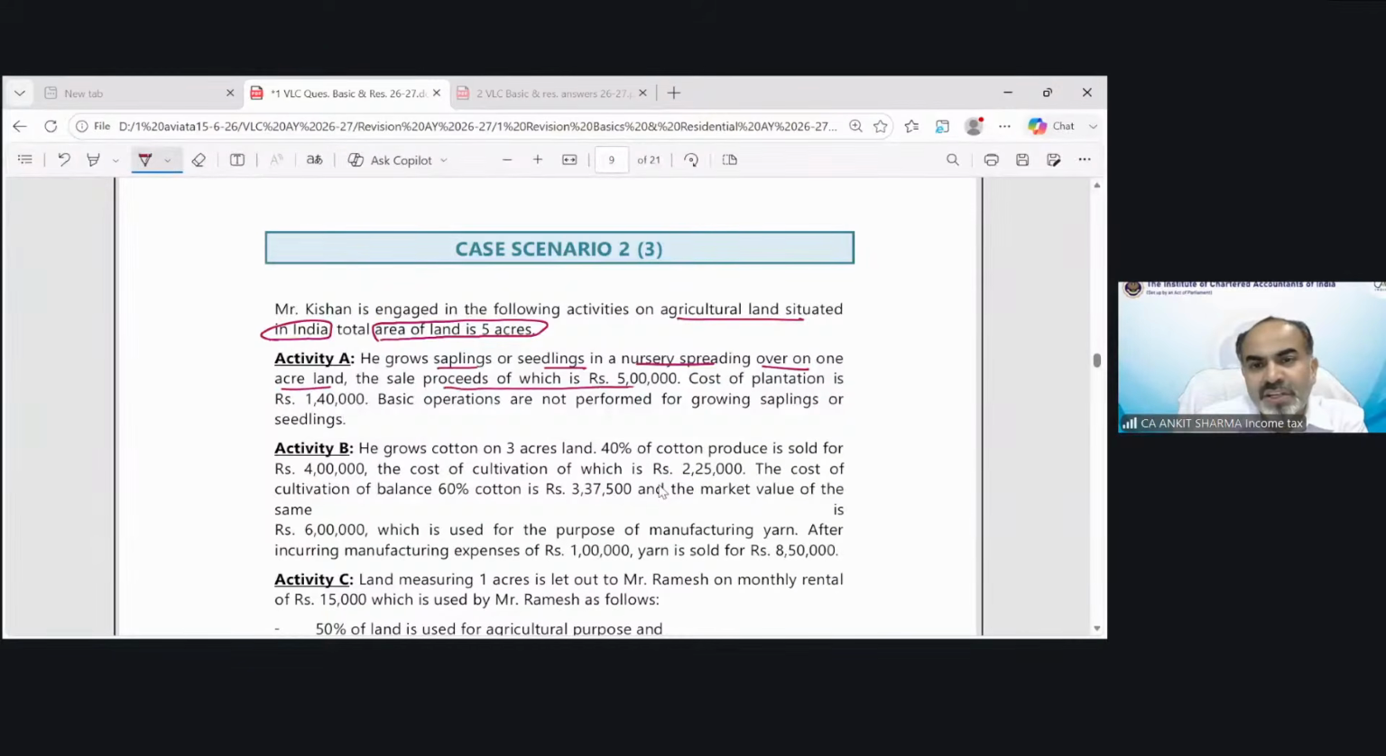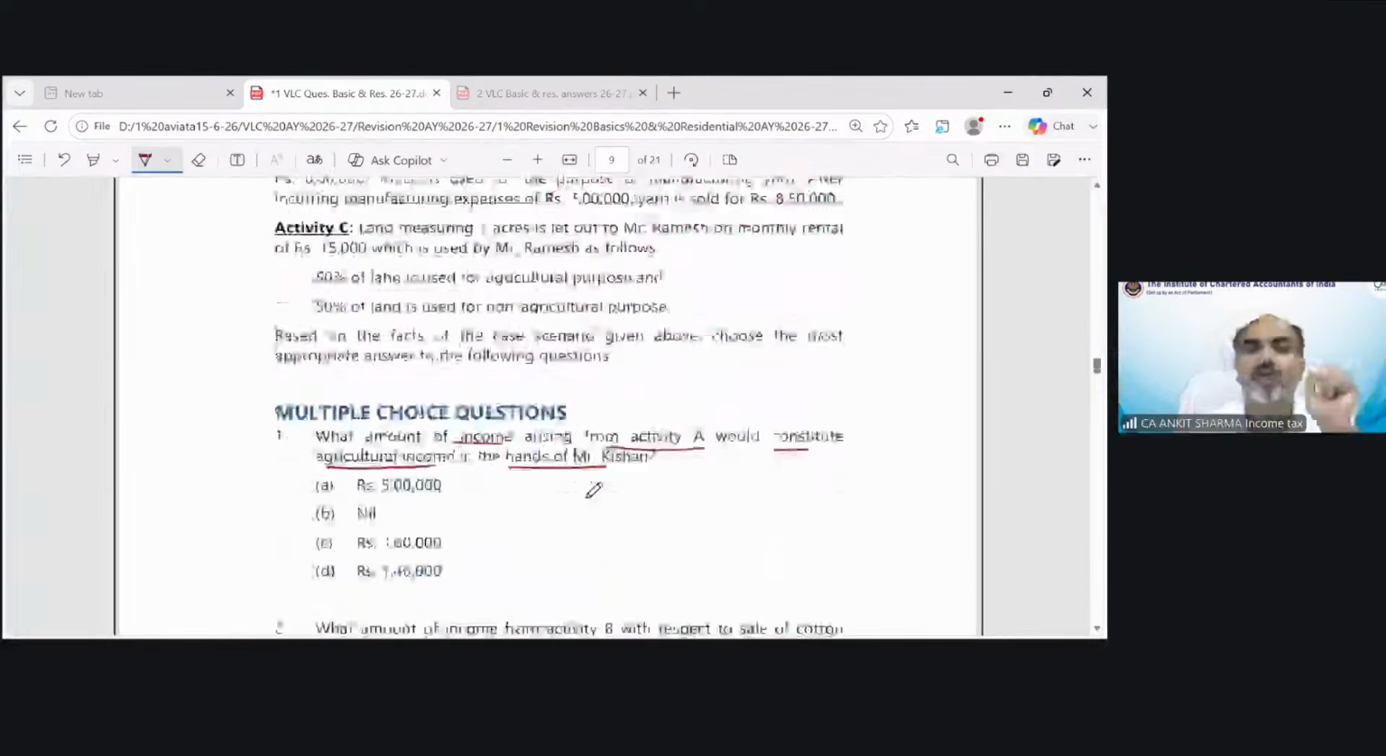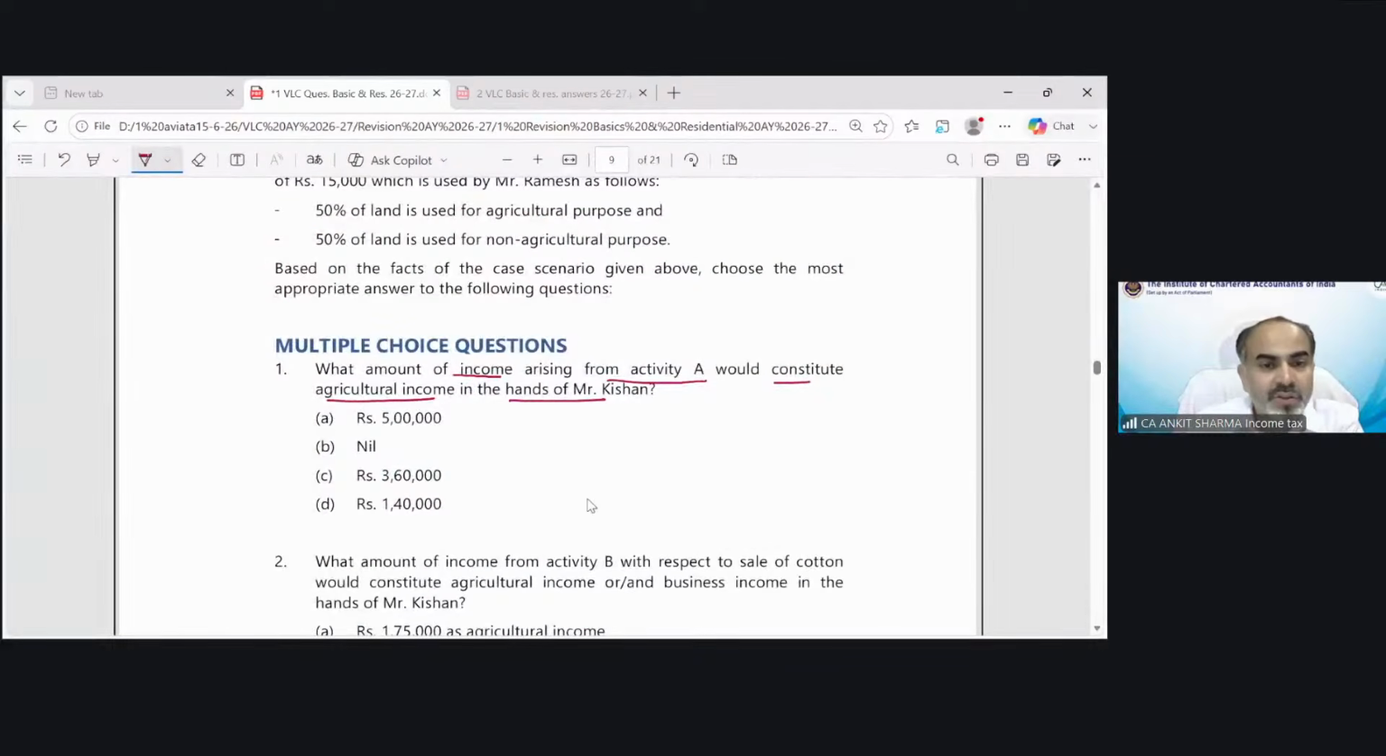The sale proceed is 5 lakh. Cost of plantation is 1,40,000. So technically the net profit is 3,60,000, which is agricultural income, which is exempt. But the question did not ask for exempt or taxable. They were just asking, tell me the agricultural income from this activity. So the answer would be 3,60,000. Understood?